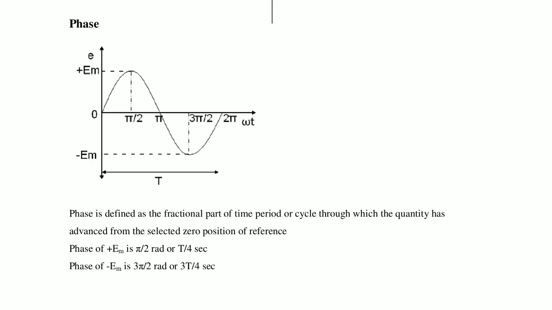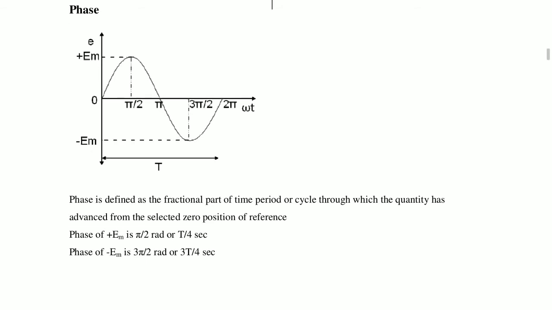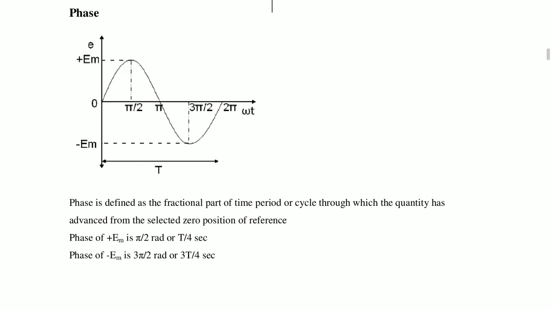Another one, the phase of negative maximum minus Em is 3 pi by 2, that is 270 degrees, or time is 3T by 4 seconds. Once again, phase is defined as the fractional part of time period or cycle through which the quantity has advanced from the selected zero position of reference.